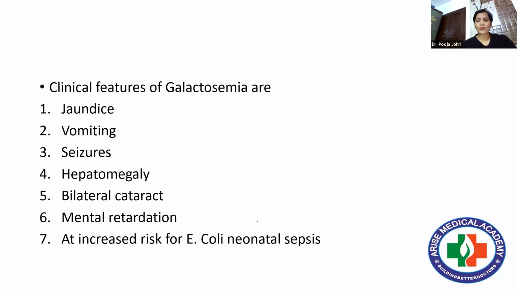And first of all, what are the clinical features of this? Jaundice, vomiting, seizure, hepatomegaly, bilateral cataract, mental retardation is there, and they are at increased risk for E. coli neonatal sepsis. And if we talk about galactosemia, basically what happens is simple.